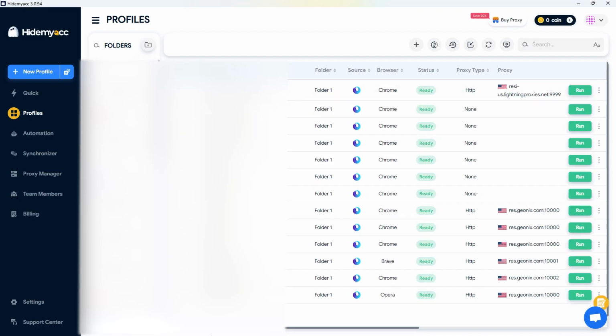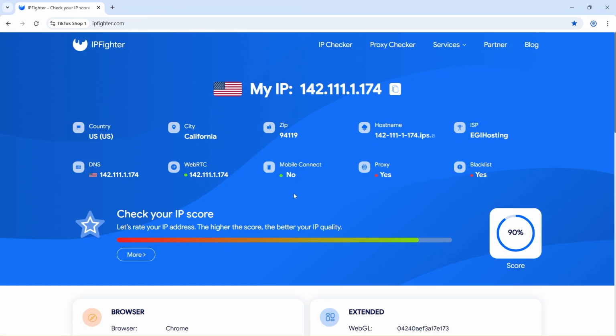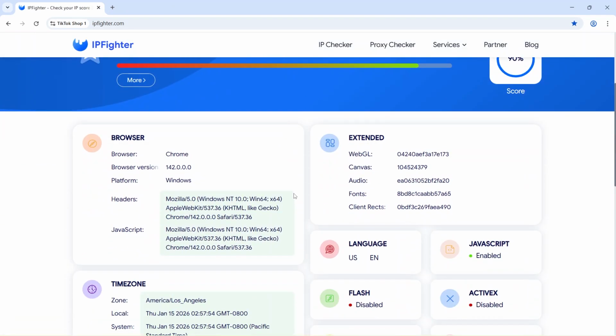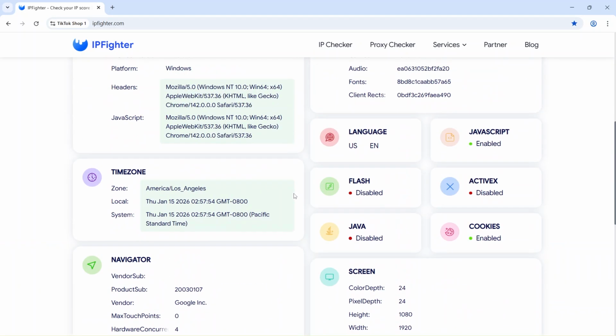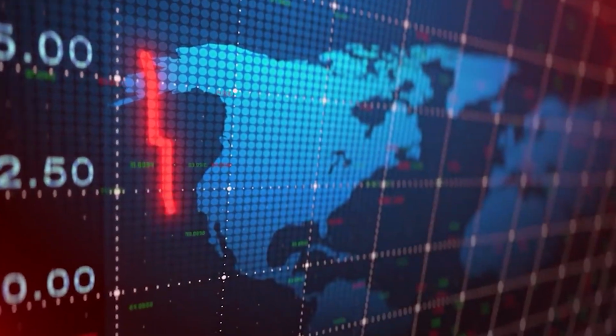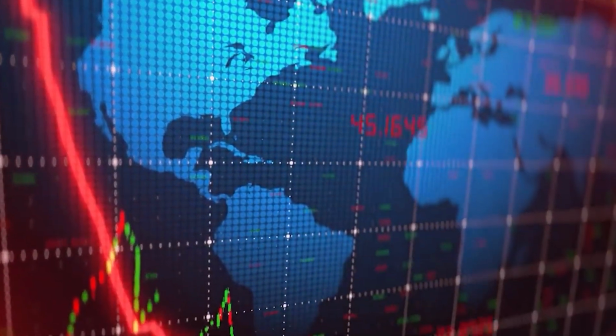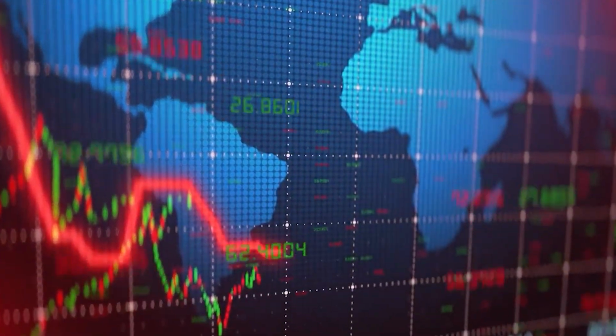You can compare 2 or more Hidemyacc profiles using browser fingerprint checkers like IPFinder or PixelScan, and you'll see that all parameters are different, ensuring that websites won't detect that you're running multiple accounts. That's my guide on how to create a clean environment to log into multiple Amazon associate accounts without being detected.